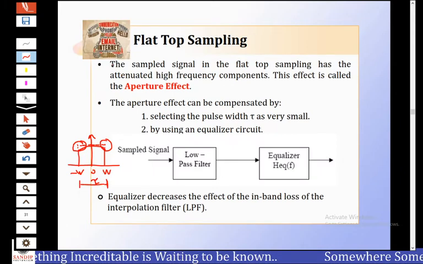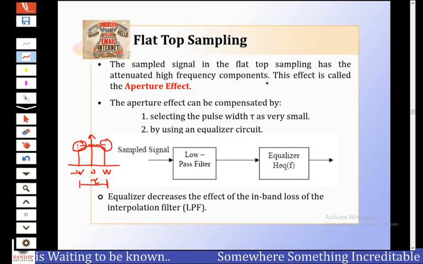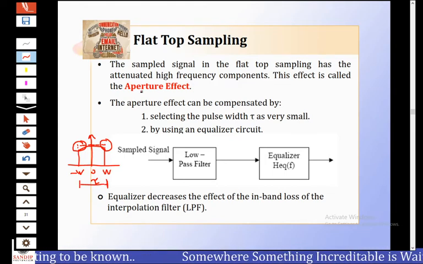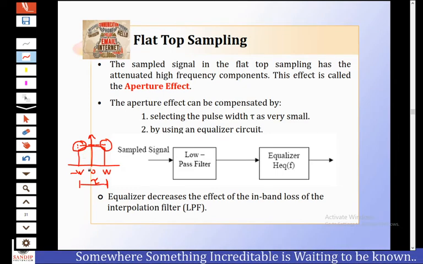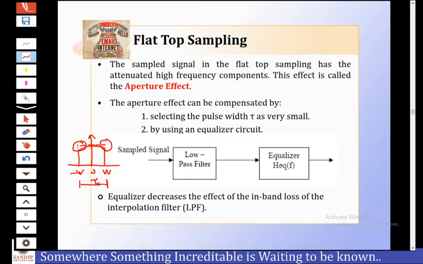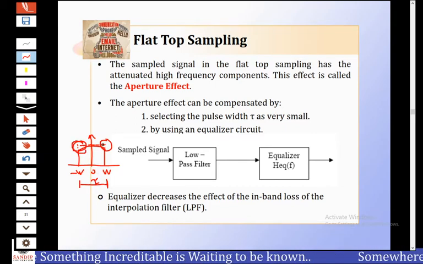What is the aperture effect? The sampled signal in the flat top sampling has attenuated high frequency components. This effect is called the aperture effect. Observe here, this is the sampled pulse of duration tau. Observe the corner part of this pulse.